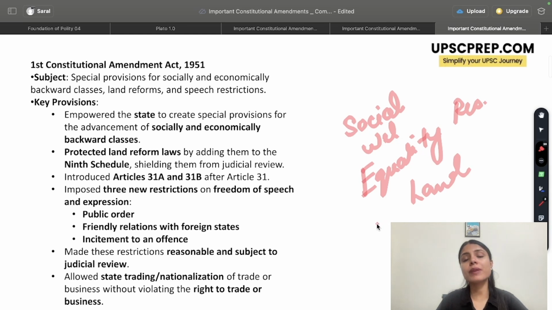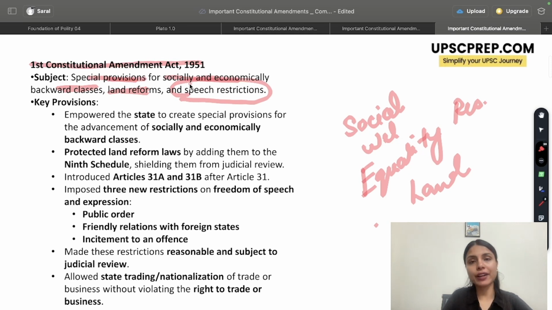Nationalization was questioned based on right to trade. So considering this, the background of the First Constitutional Amendment Act was to make the parliament, the government, powerful enough so that it can implement some of the social and economic provisions like reservation for backward classes, land reforms, and bring about certain changes with respect to freedom of speech and expression.